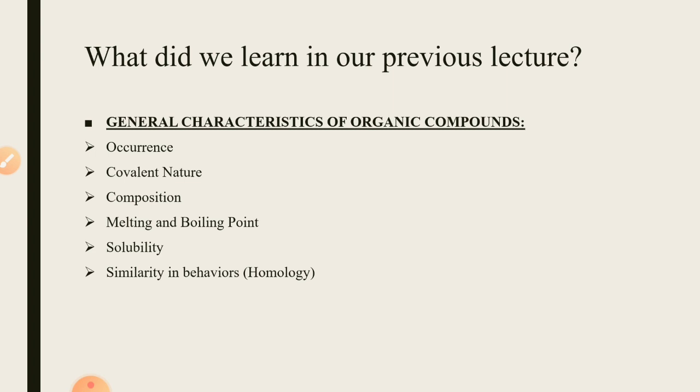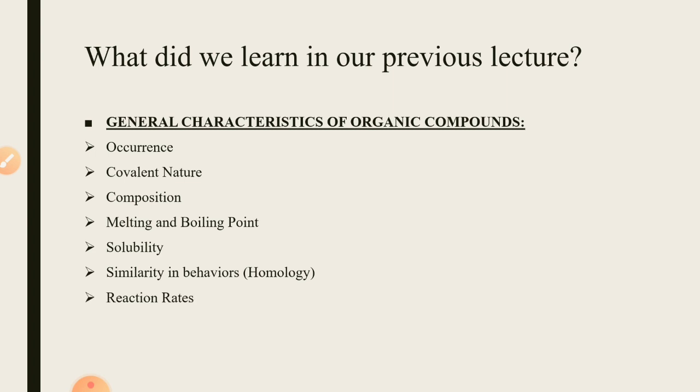Now these classes of compounds were made on the basis of the common group of atoms present in those organic compounds. Each class was considered as a single homologous series, and all the organic compounds that were present in a single homologous series have the closely related properties.